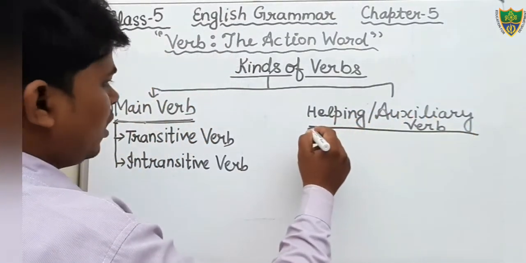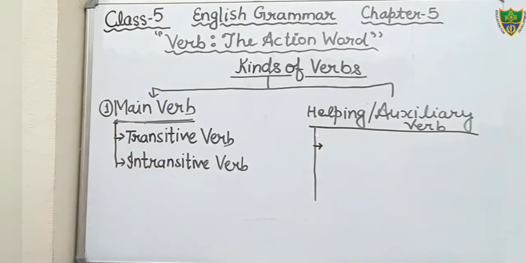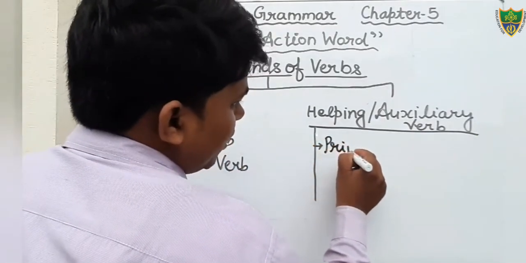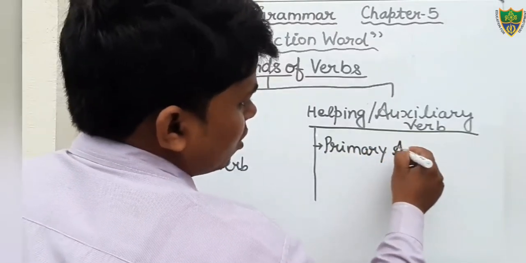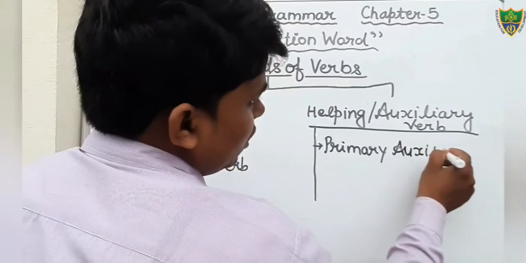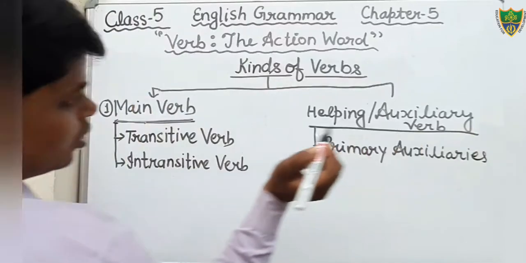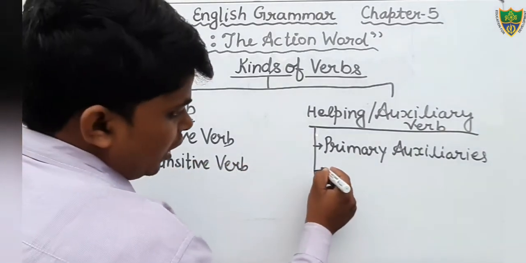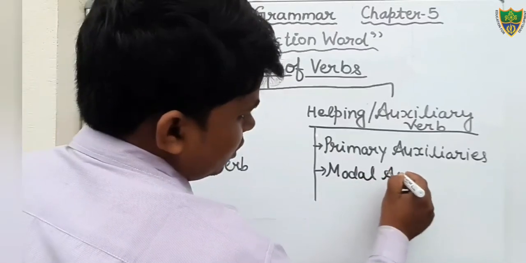Helping verbs. You can see here, the first one is known as primary auxiliaries, or primary helping verbs, you can say. And another is modal auxiliaries.